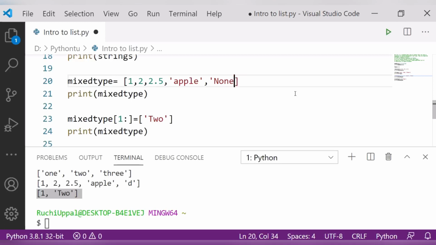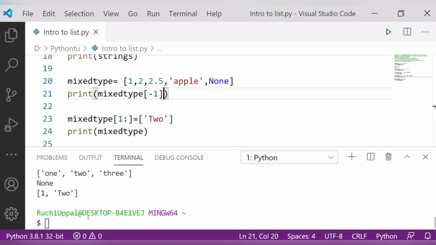I am telling you very clearly, here None does not mean 0. So if I have to print the None value, I will simply write here print and mention -1, Ctrl+S, save and run this, and you will see it is printing the None value here.